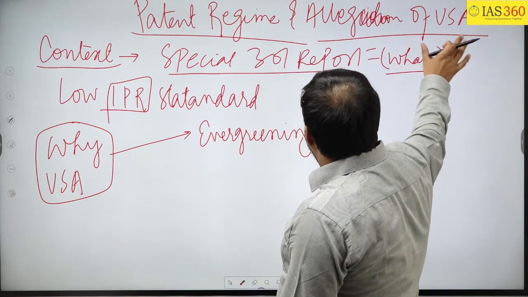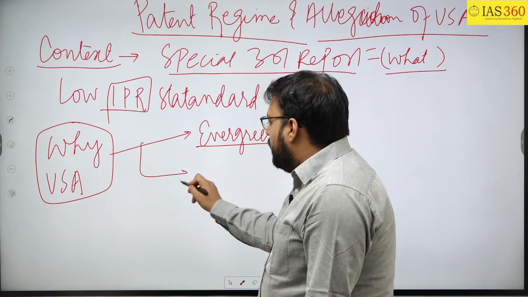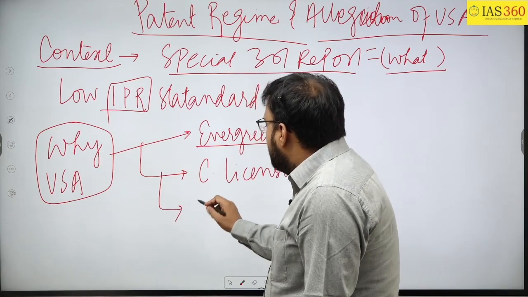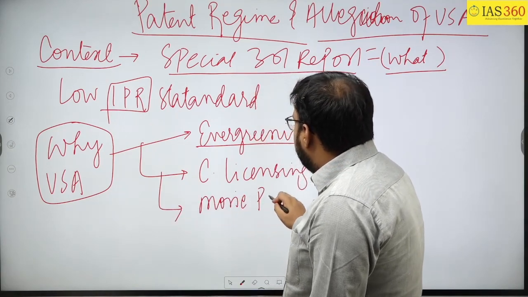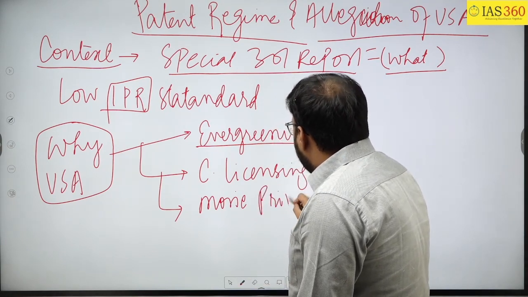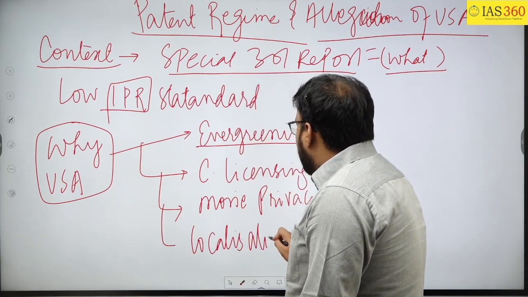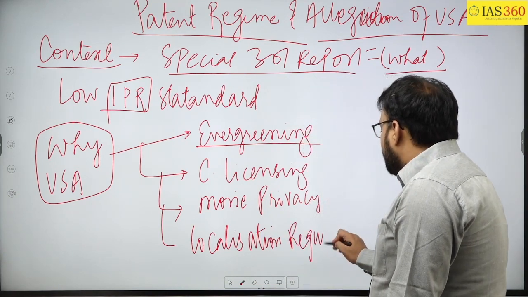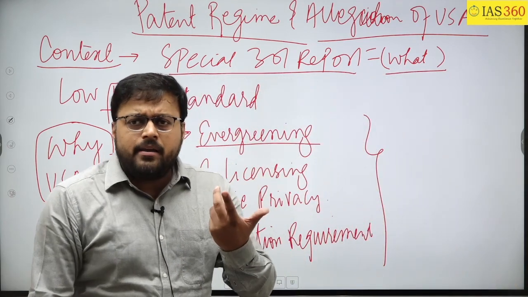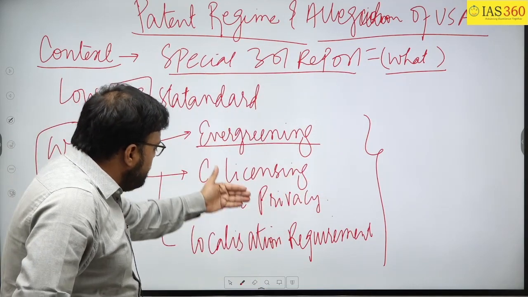So if the question comes on the USA allegation and patent regime, then you should simply say the first point will be evergreening, the second will be compulsory licensing, the third will be movie piracy, and the fourth will be localization requirement. So this is the reason that the USA is making allegations. अब तुम्हारे लिए सिंपल हो गया, अगर क्वेश्चन आता है पेटेंट रेजिम पे यूएसए के क्या एलिगेशन है, then you can write these 4 points.